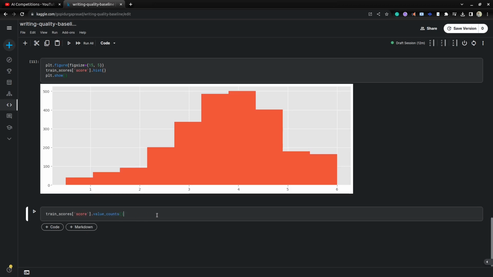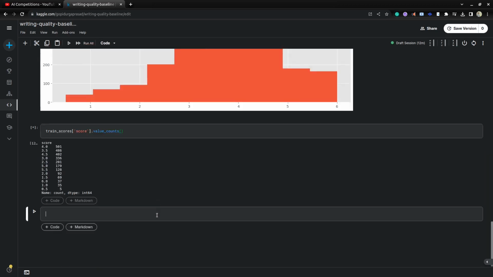We'll apply value counts. So you can see they provided scores in steps of 0.5. Most of the scores are 4, 3.5 and 4.5, in between 3 and 5.